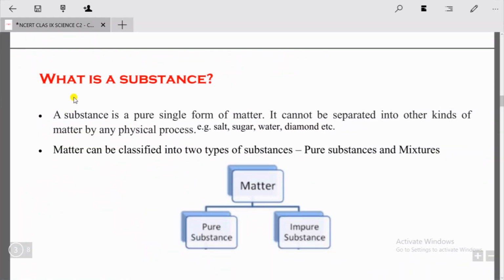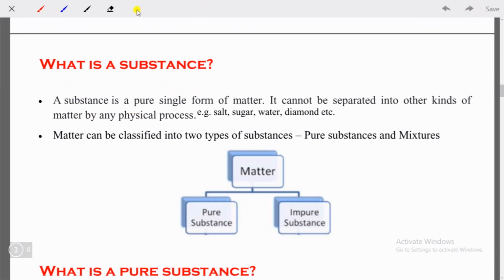Students, the first question in front of us is, what is a substance? Let's read out the definition. A substance is a pure single form of matter. It cannot be separated into other kinds of matter by any physical process. As for example, salt, sugar, water, diamond, etc.